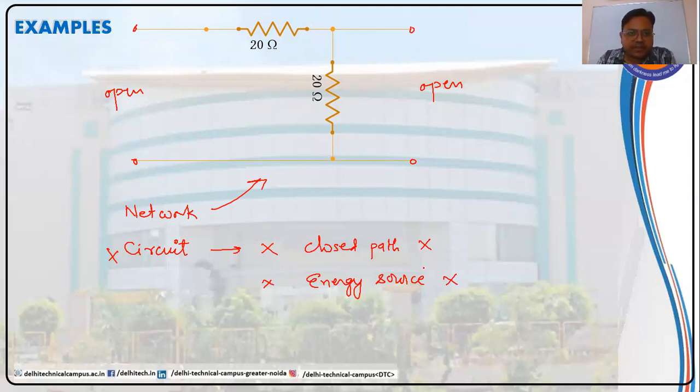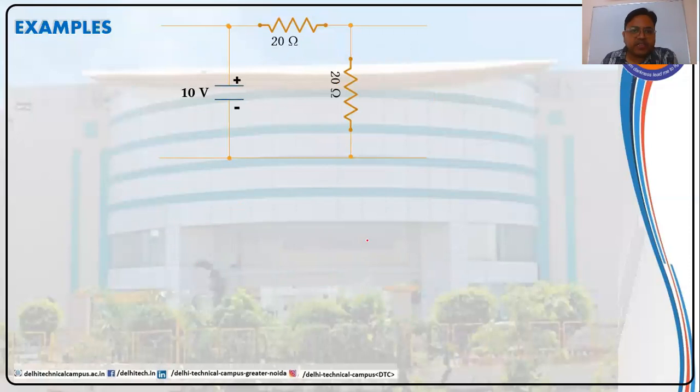Let us discuss the next example. See, in this example, we have a charged capacitor and two resistances connected in this fashion. If they are connected, that means it will be regarded as a network. Now, what about circuit?